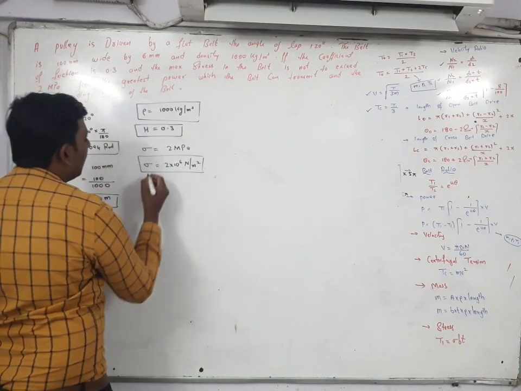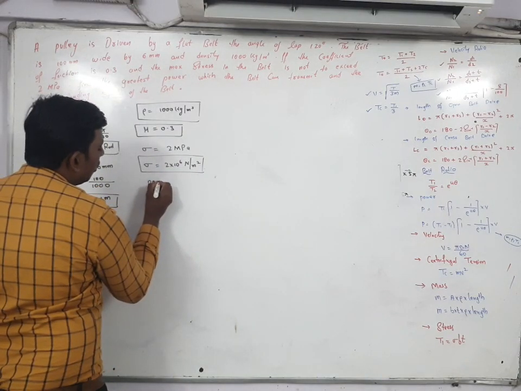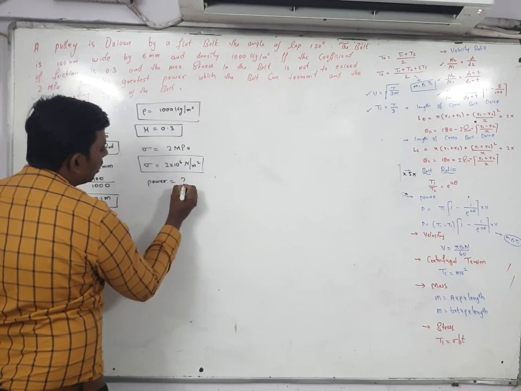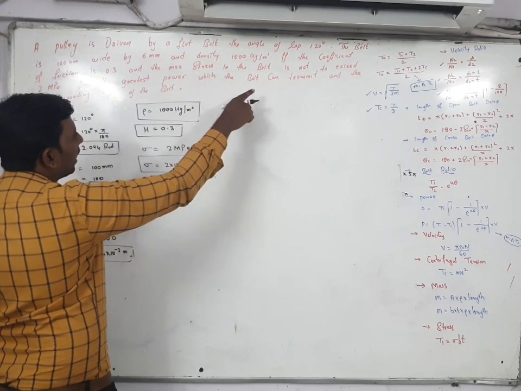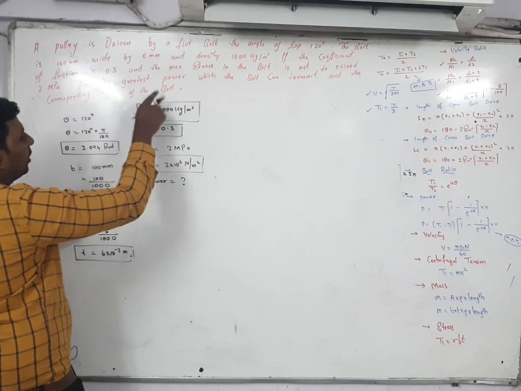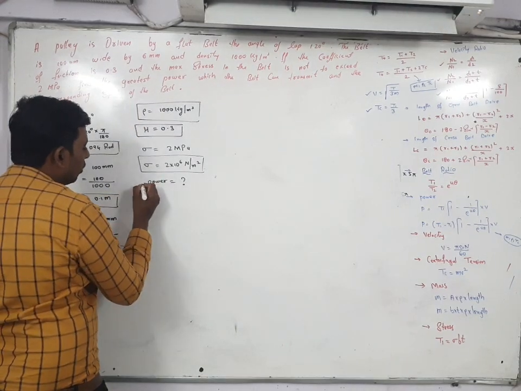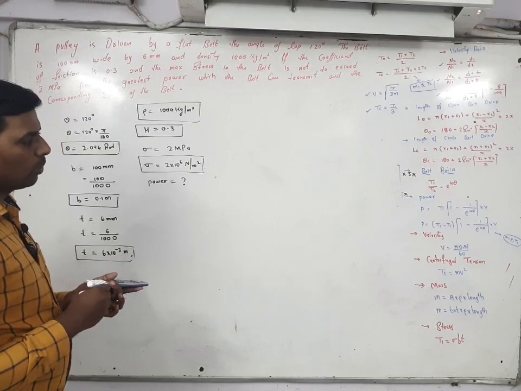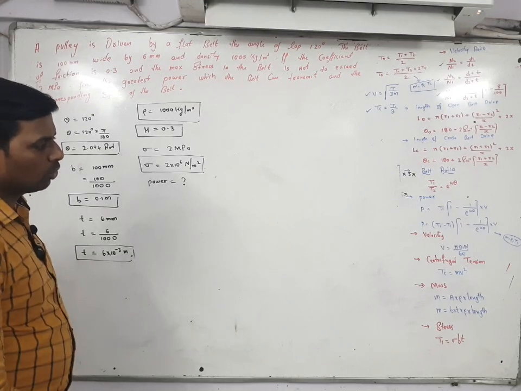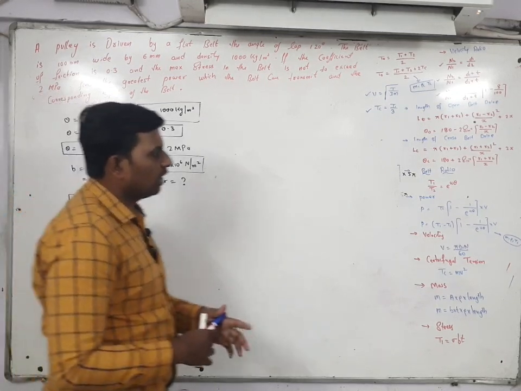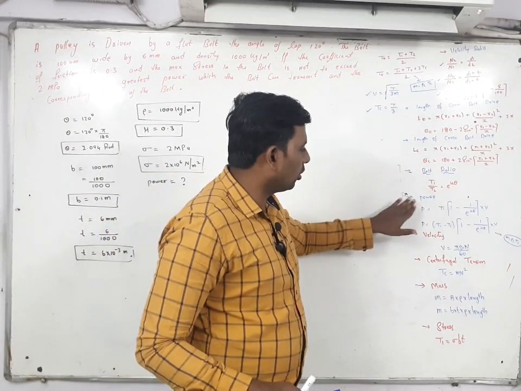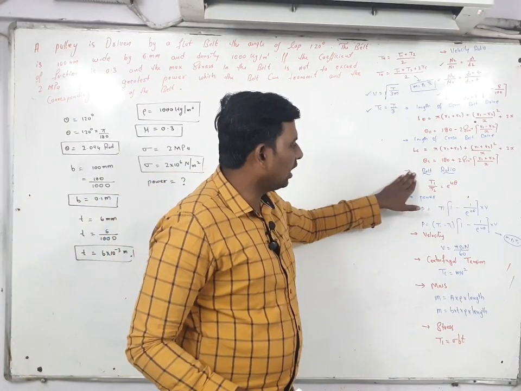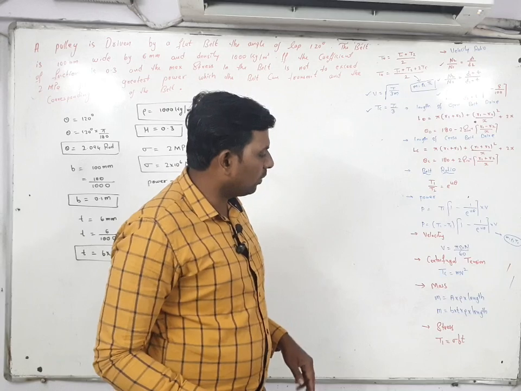Find the greatest power. He is asking to find out the value of power which the belt can transmit, if the corresponding speed of the belt. So he is asking to find out the power. I told you for finding the power two formulas are there. You have to select any one of the formula based upon the given data.